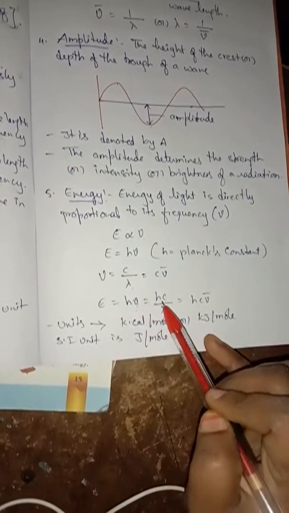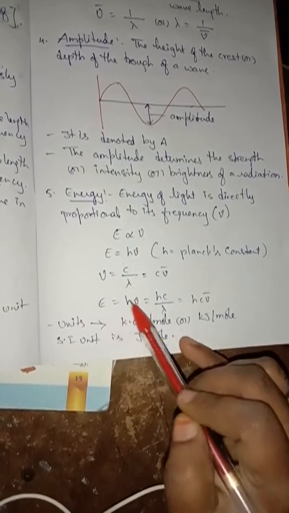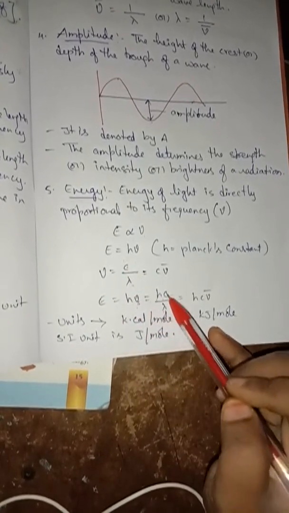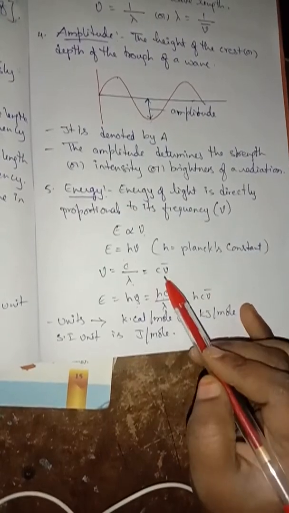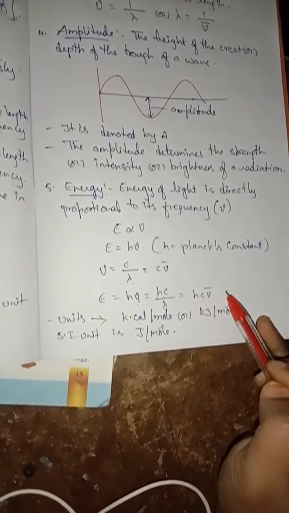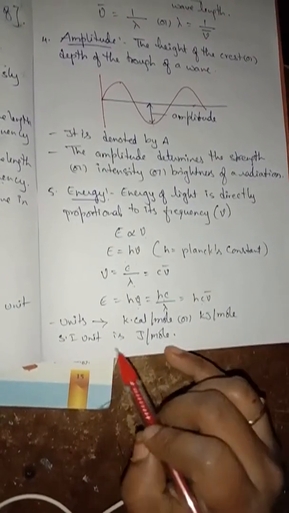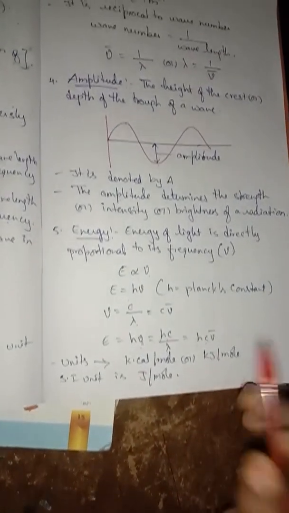So this one I am substituting here. E equals h nu. In the place of nu I am writing C by lambda, so E equals hc by lambda, that equals hc nu bar. What are its units? Its units are kilocalories per mole, since it is energy, that is why calories. So kilocalories per mole or kilojoules per mole. Its SI unit will be joule per mole.